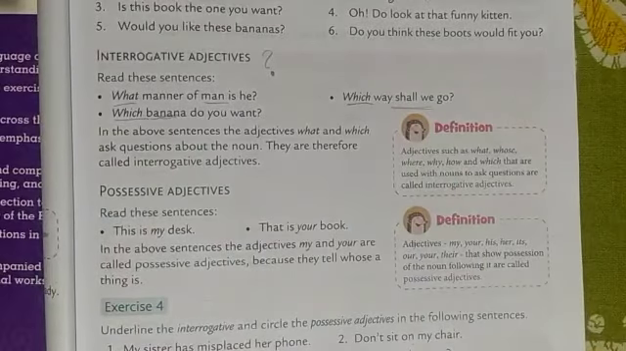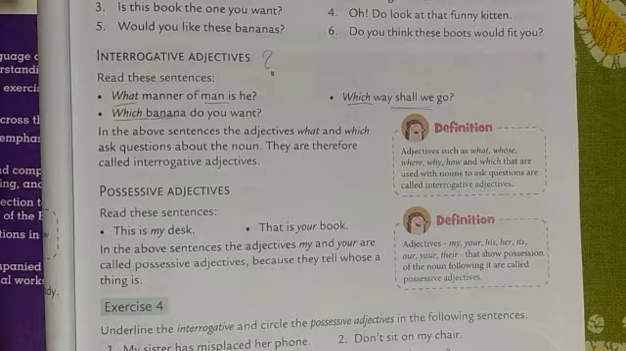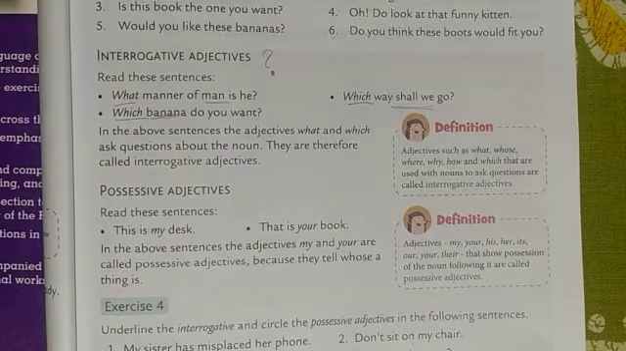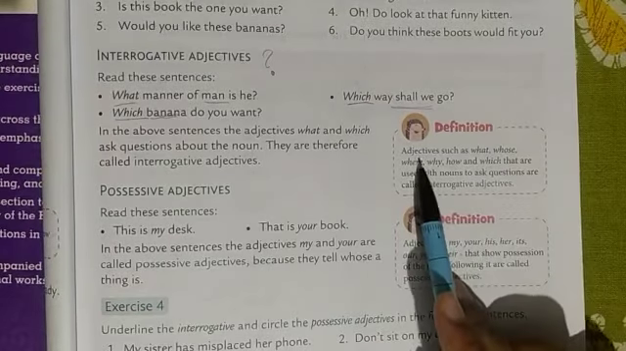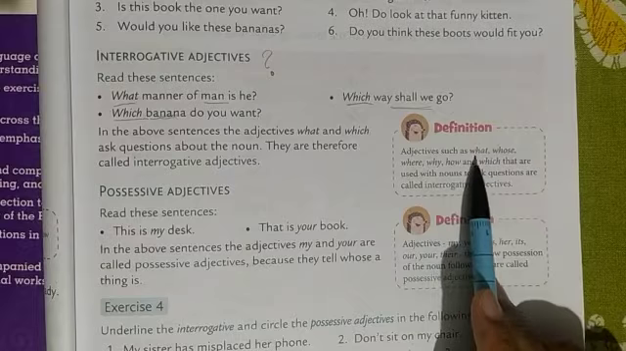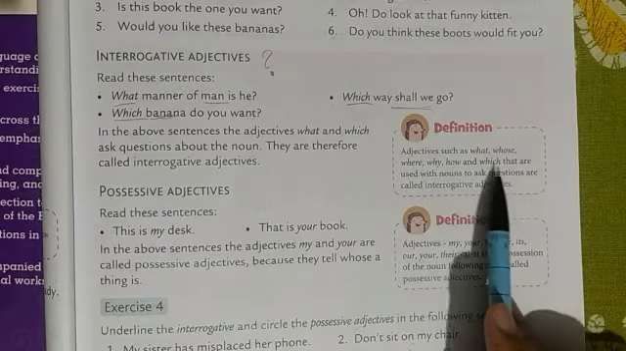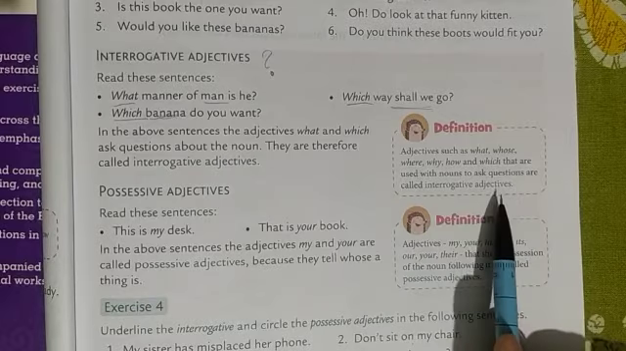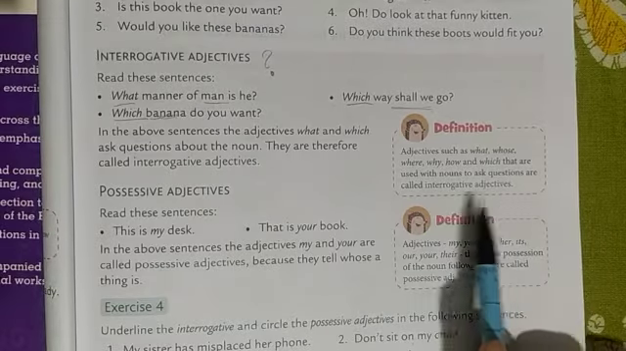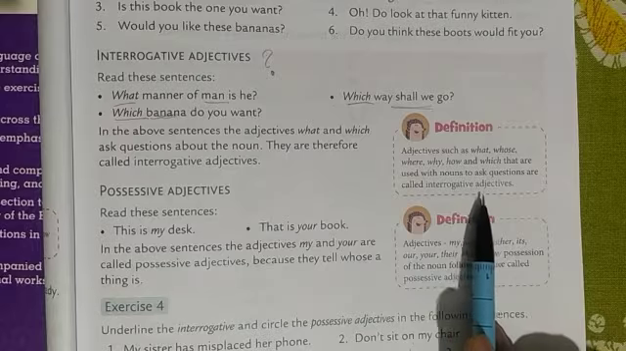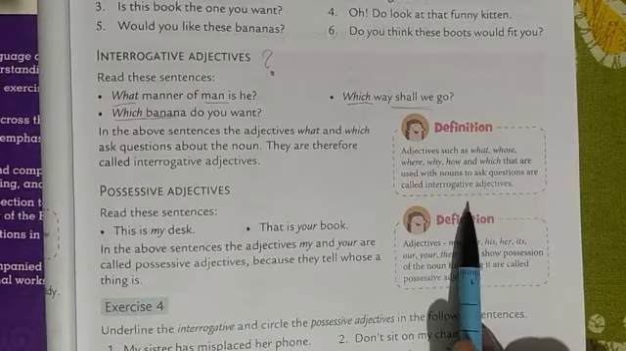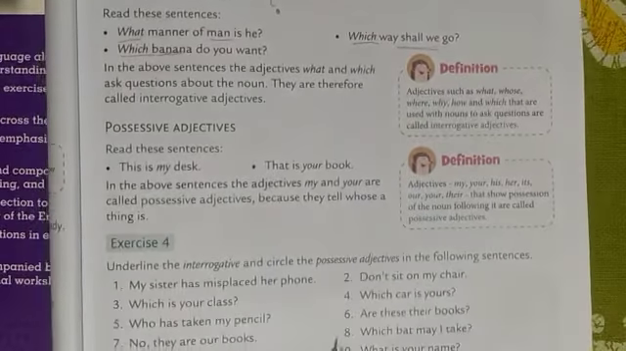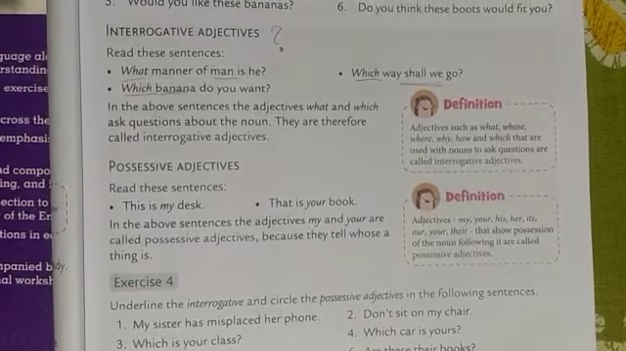Okay, so all kind of questions that is asked about noun is known as interrogative. Okay, interrogative always asks you questions. Okay, simple. So we'll read the definition. Adjectives such as what, whose, where, why, how and which that are used with nouns to ask questions are called interrogative adjectives. Okay, so where they are used to ask questions about noun, they are known as interrogative. Simple. So now we will do possessive adjective.